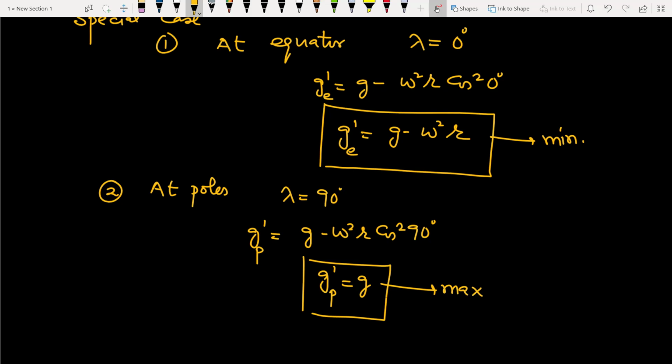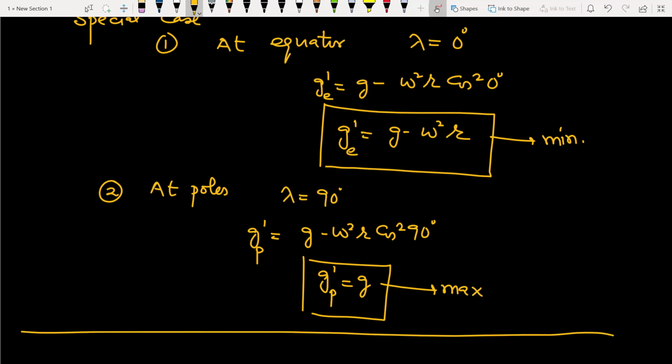So acceleration due to gravity is no longer a constant. It actually depends upon rotation of earth and latitude of the place, and it is maximum at the poles, minimum at the equator. So this is all for today.